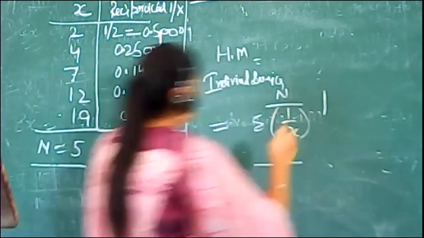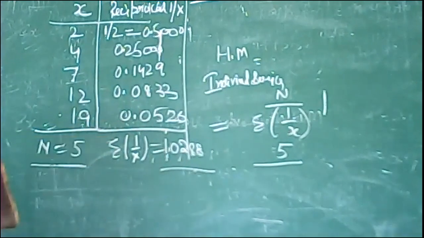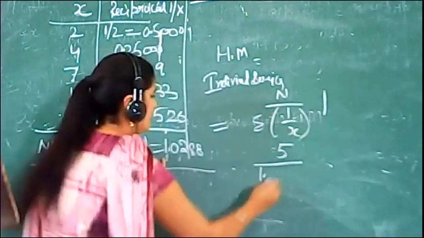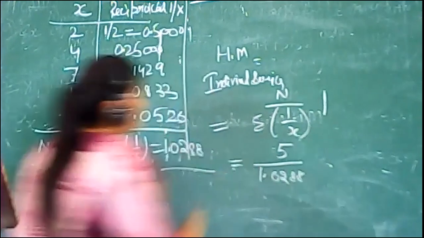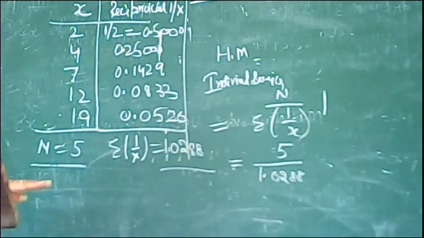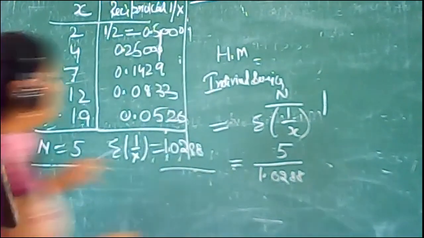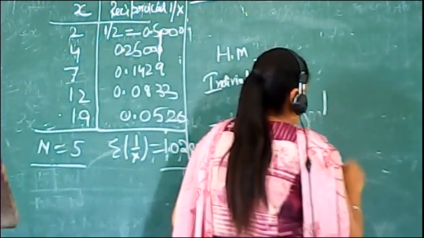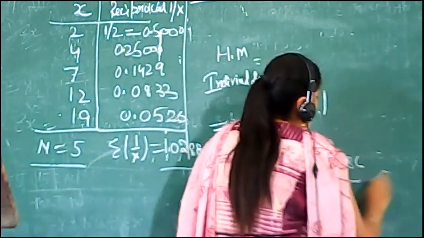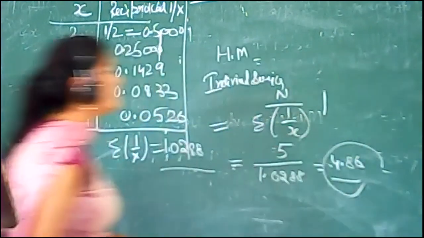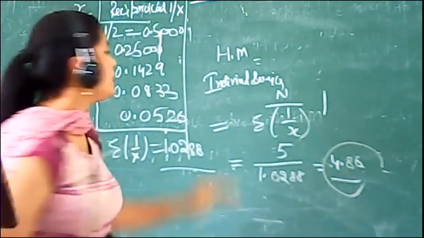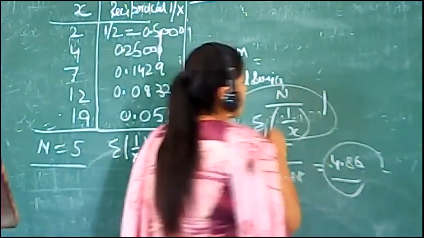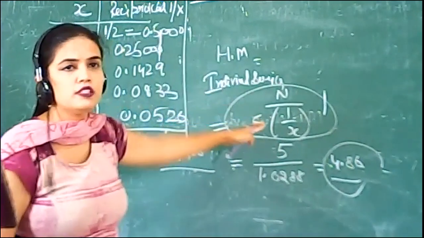The summation of 1 over x is 1.0288. After dividing by this value, we find 4.8. So this is the individual series of the harmonic mean with this formula. This formula is related to the individual series.